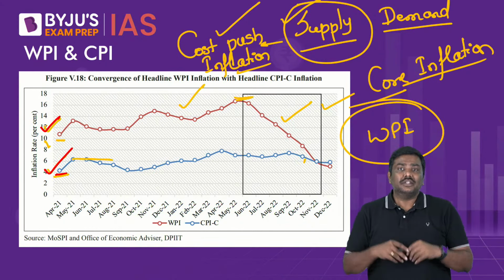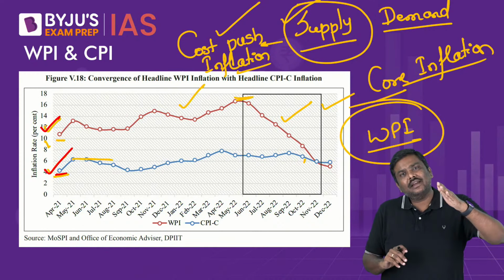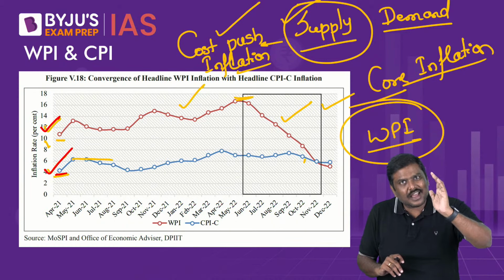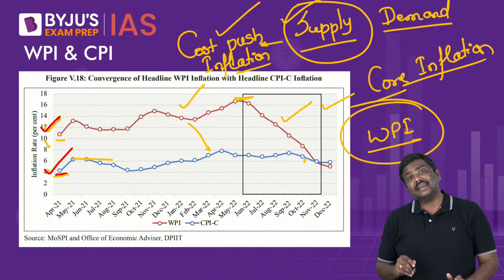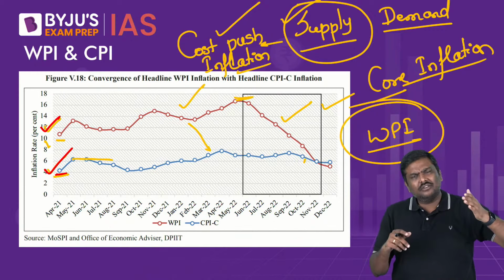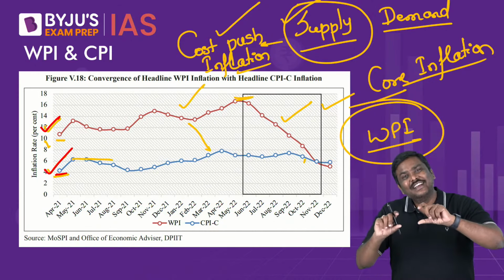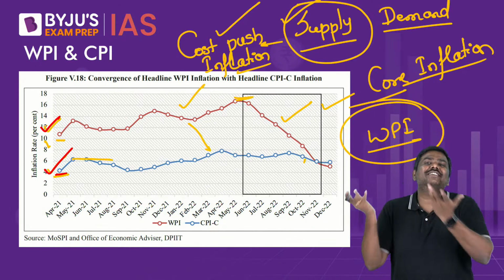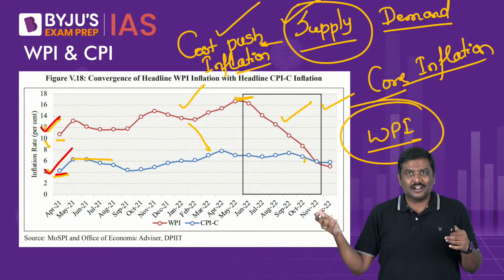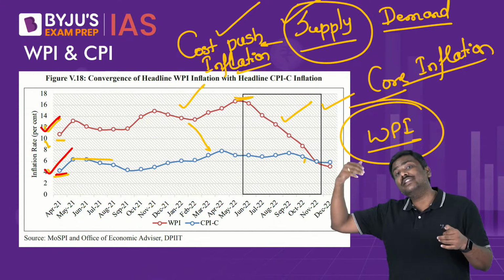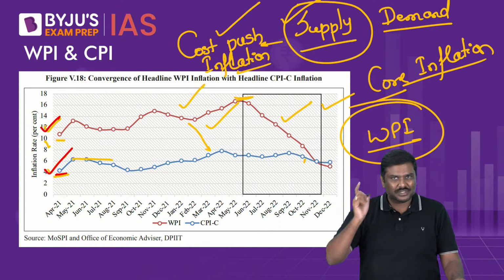Now please understand this. Whenever there is a consistent rise in the WPI, generally you will see an impact on the CPI as well. It's a simple logic. Whenever there is a continuous rise in WPI observed in the market, it has no option but to have an impact on the CPI, pulling it up. That is the reason WPI reacts very quickly to a rise in the prices of commodities such as fuel, steel, etc. Following that, after consistently remaining higher, you will see a rise in the CPI. That is exactly what has been happening in the domestic market.